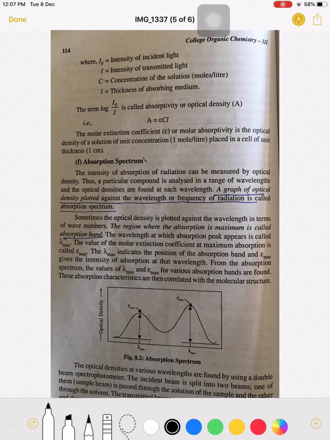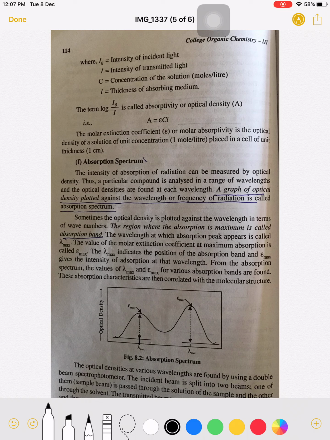That wavelength of radiation is the lambda max value. The wavelength at which the absorption peak appears is called lambda max. The value of the molar extinction coefficient at maximum absorption is called Emax. So Emax is calculated at the maximum absorption value.